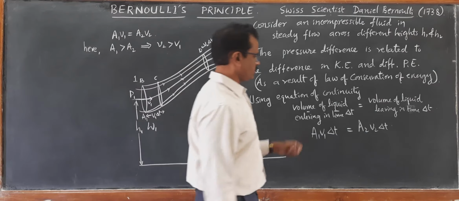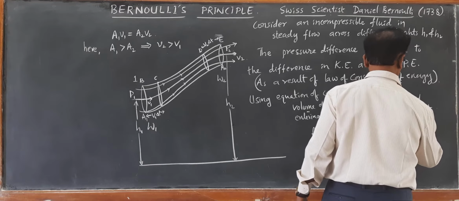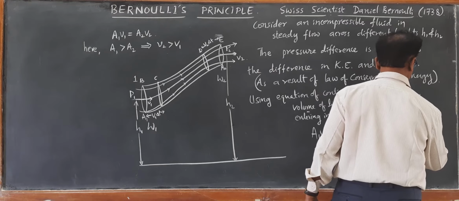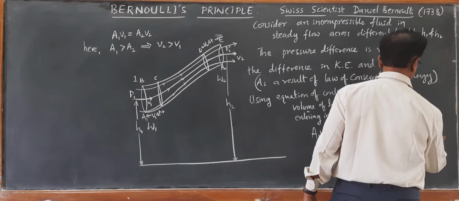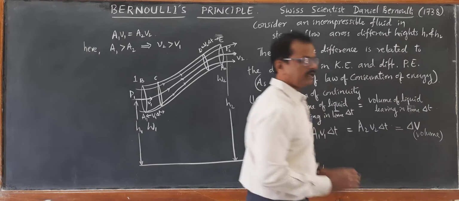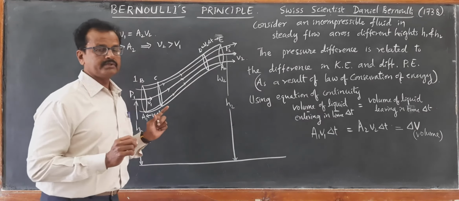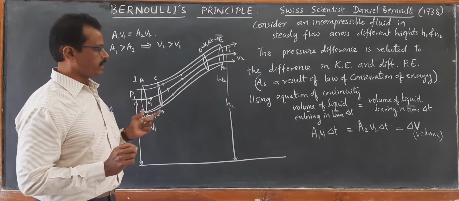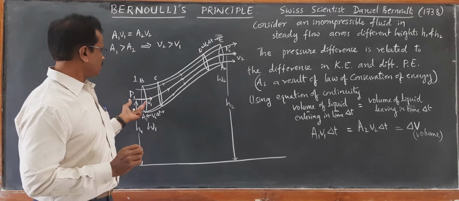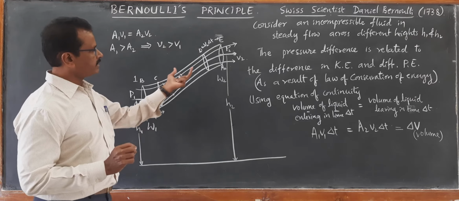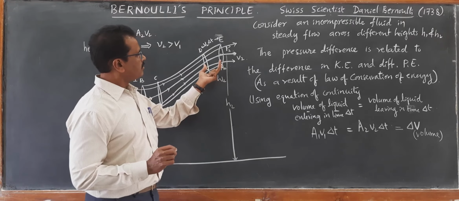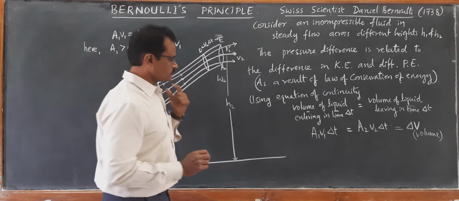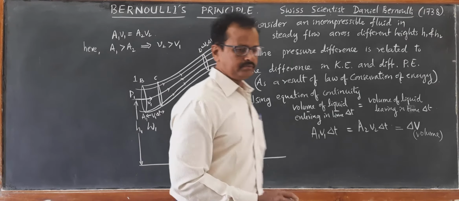Okay. So this volume, let us call it delta capital B. This volume of liquid remains constant according to the equation of continuity, right? Now, with the help of this, we can calculate the work done on this volume of liquid that is entering, and the work done by the same volume of liquid that is coming out. So, we will calculate now.